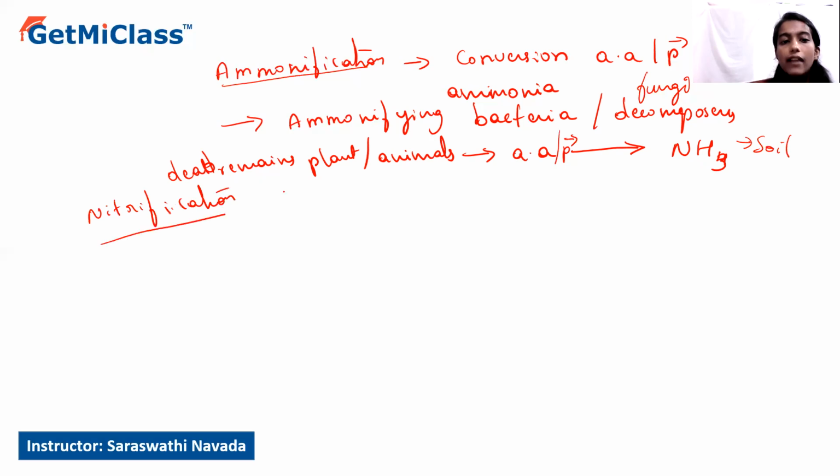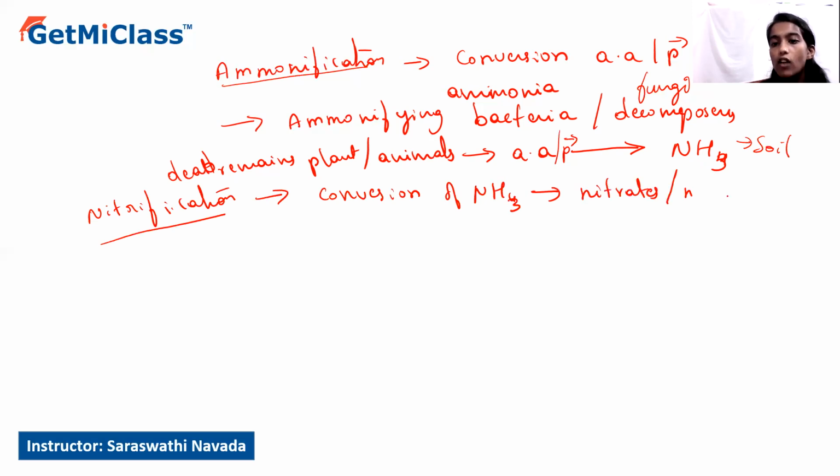Nitrification can be defined as the process of conversion of ammonia into nitrates or nitrites. That is called nitrification.